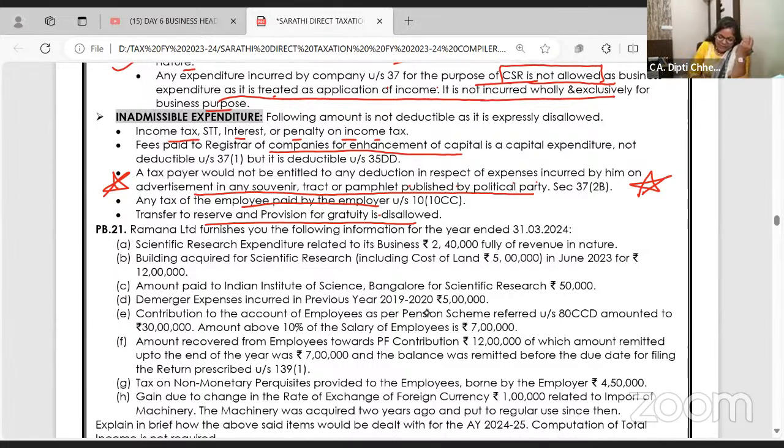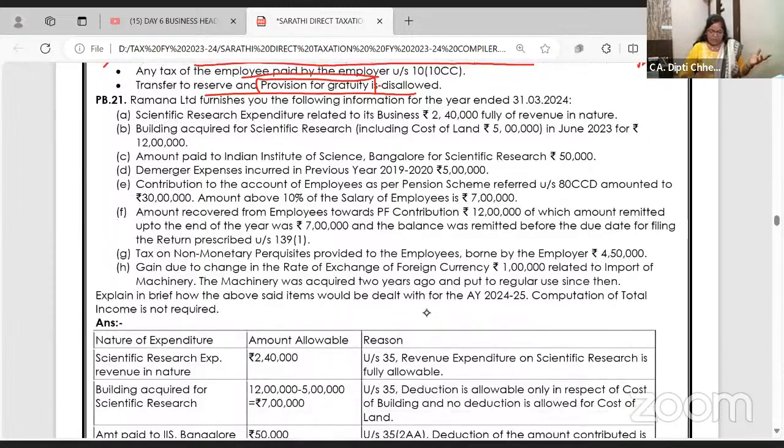No book will tell you this, but when it comes in the P&L in the exam, that time you'll remember. Provision. What do you mean by provision? If today's class you felt it was like accounts, it is. What is provision for gratuity? We just made some expenditure provision because we don't know how much is going to be the actual expense. So the Income Tax Act says provisions are not allowed. If they are actual expense, it will be allowed.